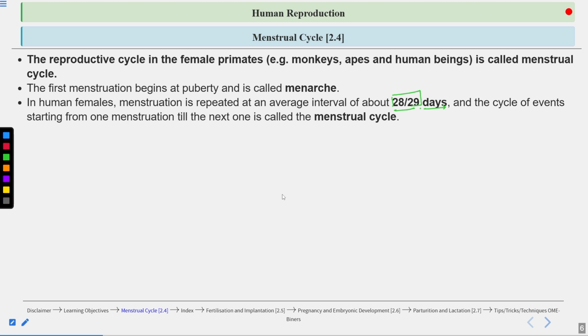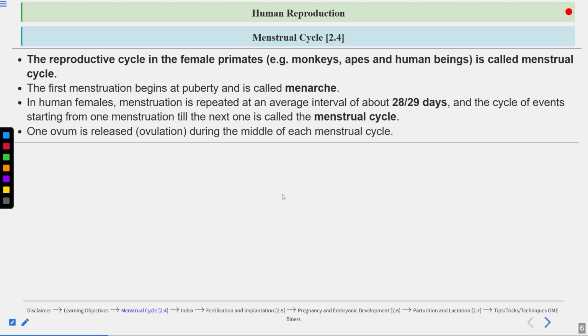This is the average. And the cycle of events starting from one menstruation till the next one is known as the menstrual cycle. Again, this is another definition of the menstrual cycle.